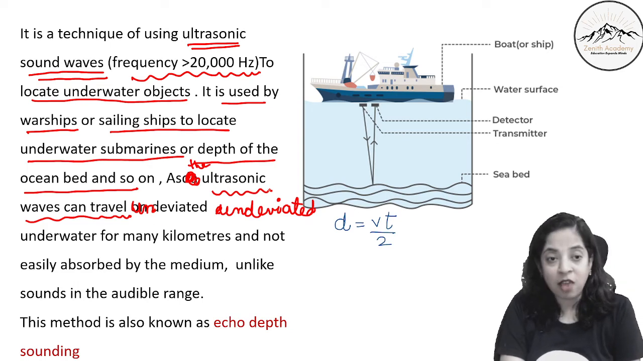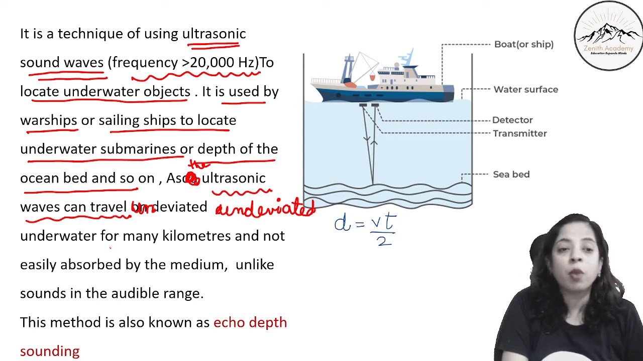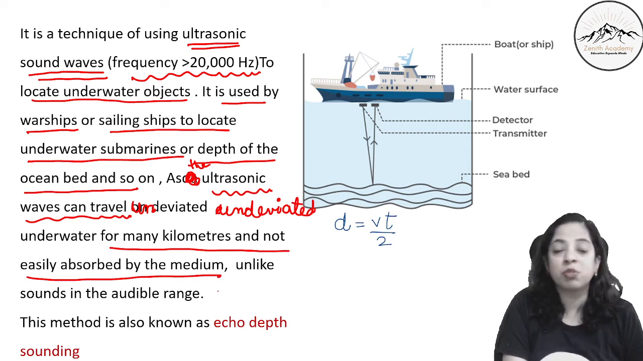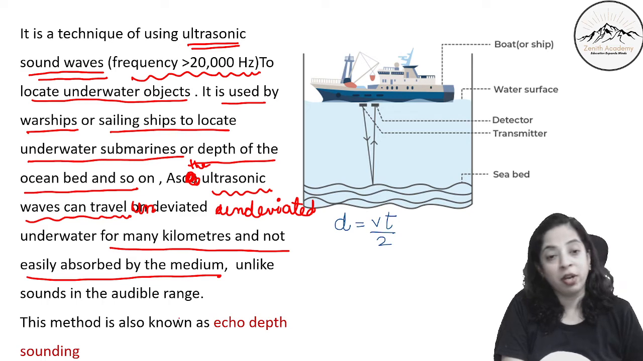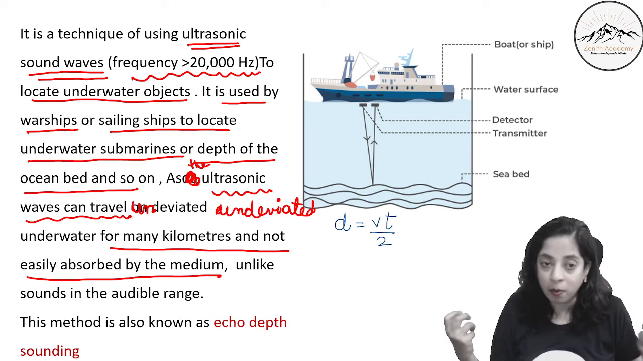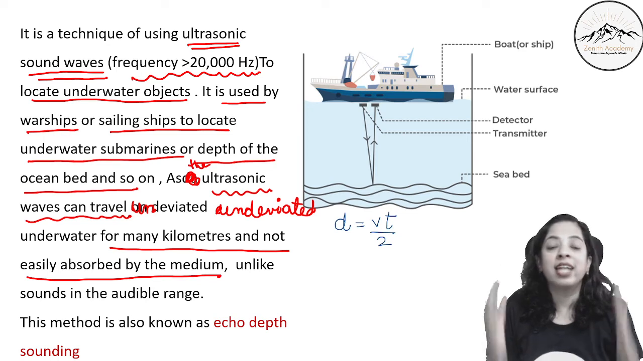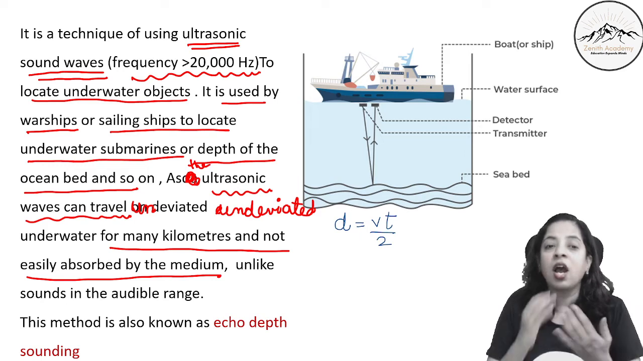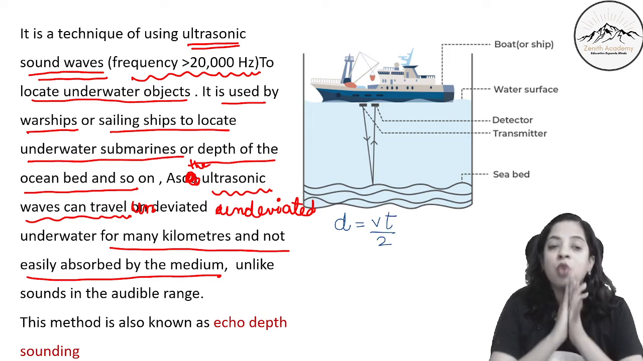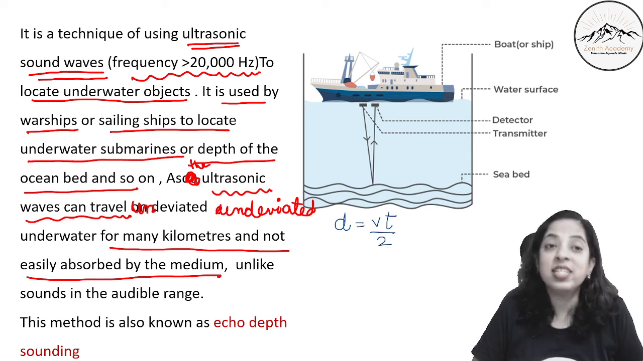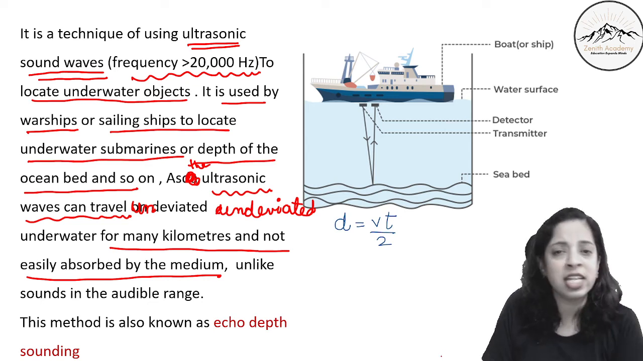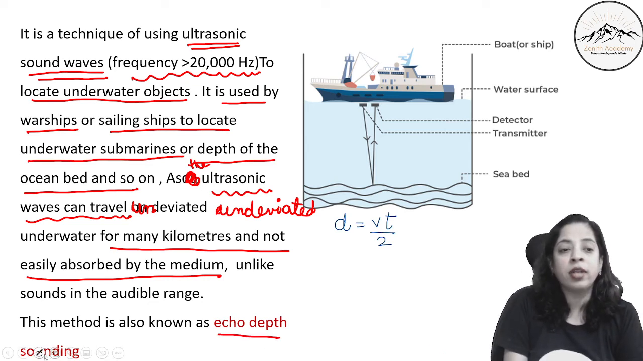So an ultrasonic wave can travel undeviated underwater for many kilometers and is not easily absorbed by the medium, not easily absorbed by water, unlike the sound in the audible range. The sound in the audible range can get absorbed by water, it also gets deviated. That is why we use ultrasonic waves. And this method of finding out the depth of the ocean or to locate a submarine or iceberg etc. is also known as echo depth sounding.